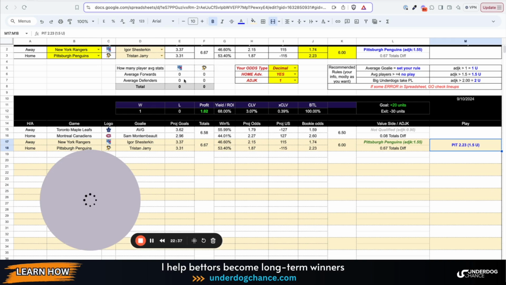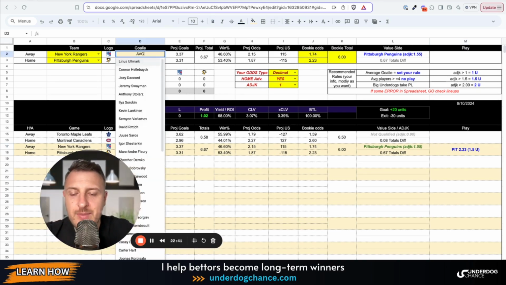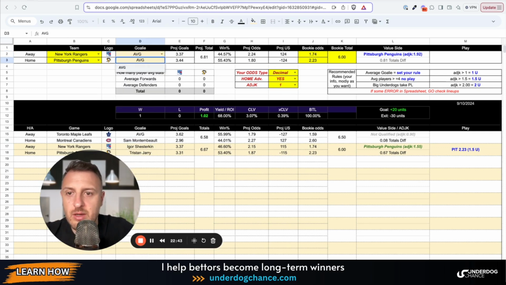So I should of course probably wait for the latest information, and then you need to be very quick. I don't know who is the second option for both, but I believe Shesterkin will start, and also even if we put league average goalies, there is some value with Pittsburgh.